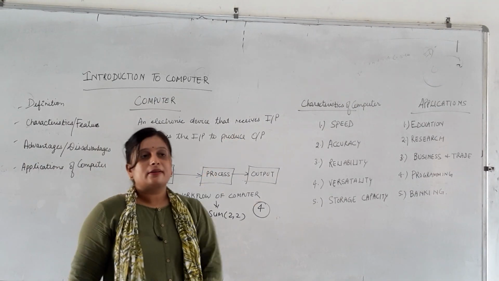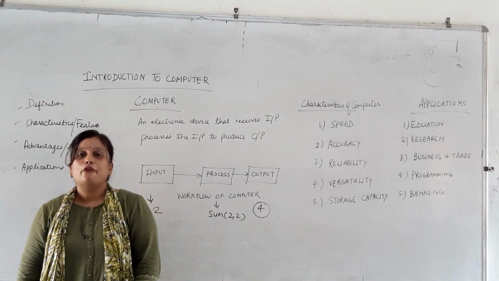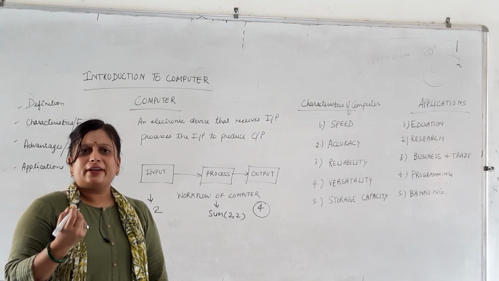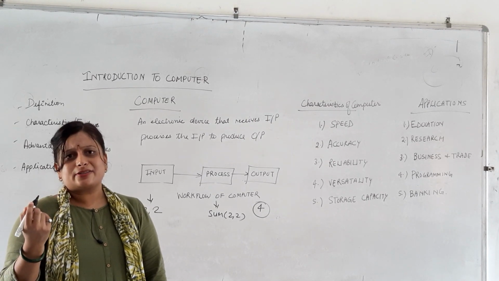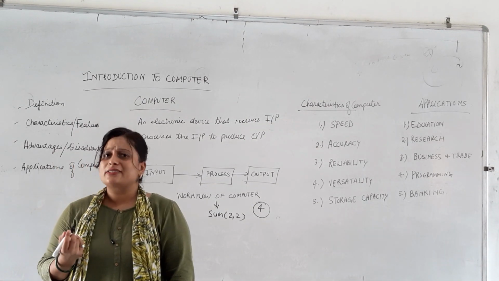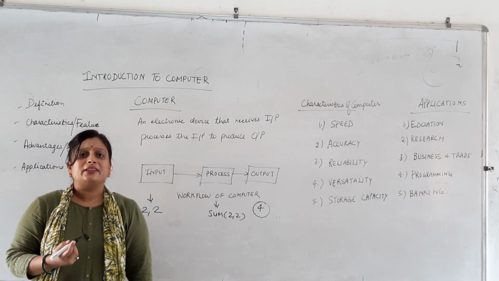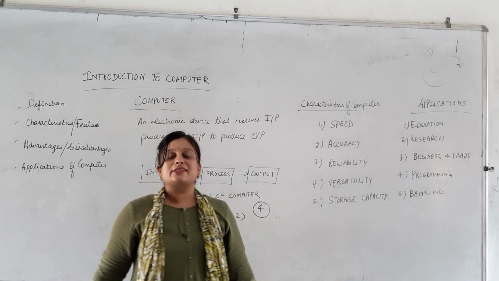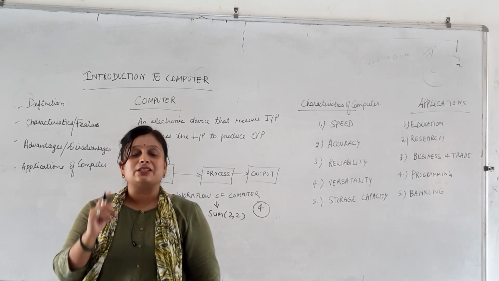The next topic is the characteristics of computer. As we are aware, computers have a variety of characteristics, and based upon these characteristics only, we are deploying them in our daily usage. The first and foremost characteristic of computer is speed.